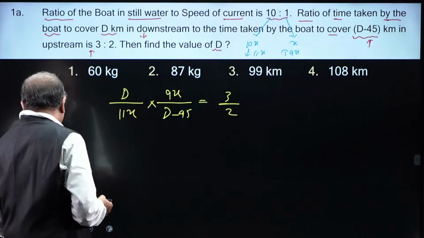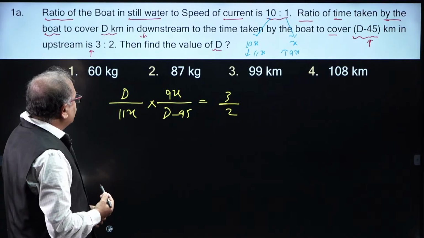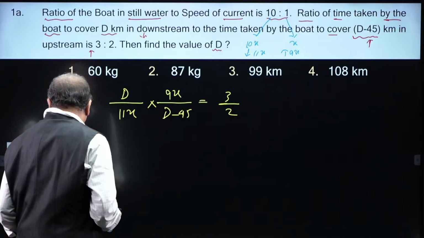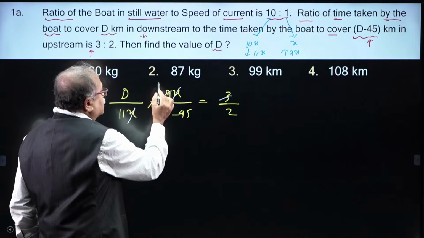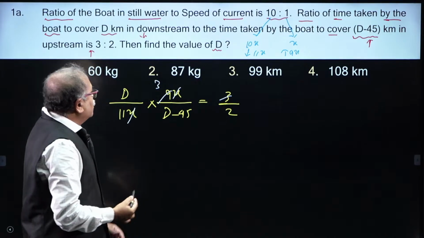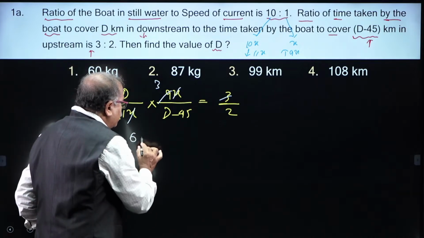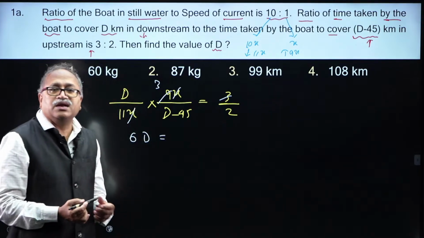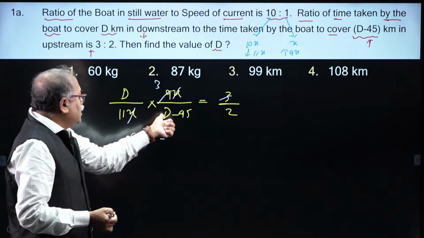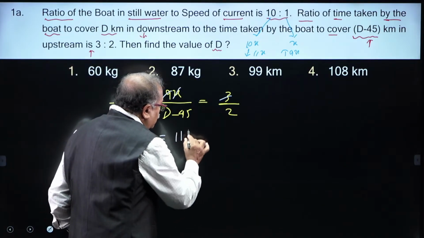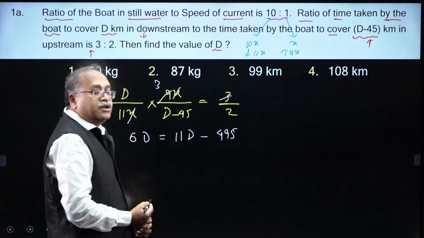what happens over here, the x and x get cancelled, and 3 cancels with 9, three times. Okay. So, 2 into 3, that is 6d. He might have written this, that is the reason he answered the question so quickly. 6d is equal to, so here I am left with 11, 11d minus 11 into 45, that is 495.